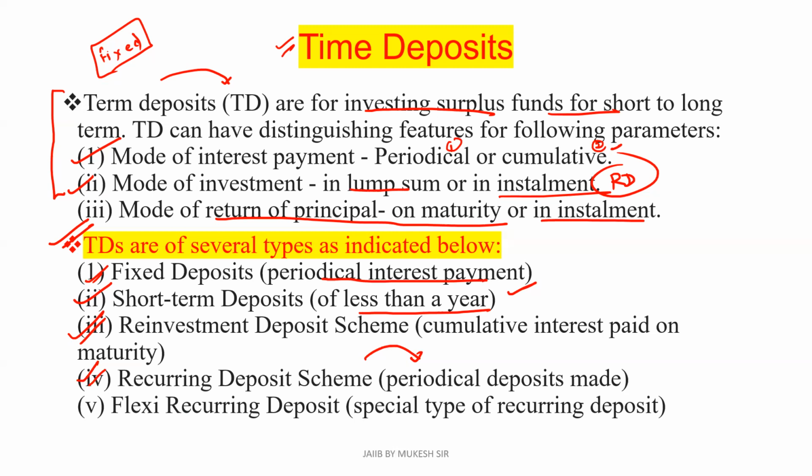So these are the types of term deposit. First one, fixed deposits, periodic interest payment. Second one, short term deposit, of less than 1 year. Third one, the reinvestment deposit scheme. Fourth one, the recurring deposit scheme. Fifth one, the flexi recurring deposit. Kindly remember all these deposit schemes.